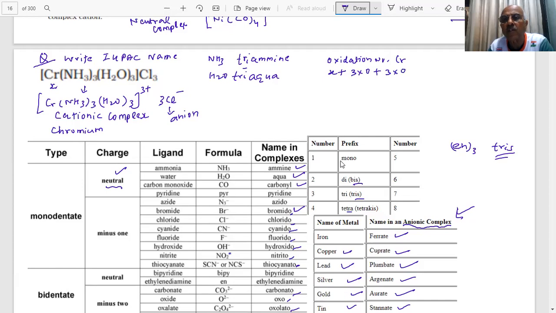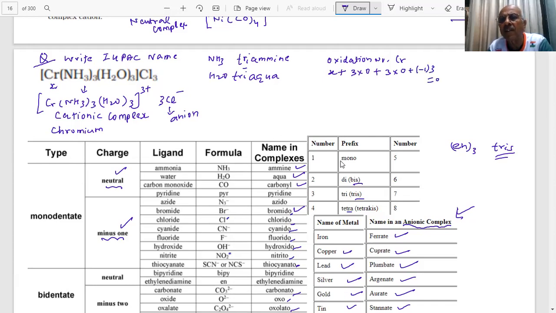X plus 3 into 0 plus 3 into 0. And Cl, where is Cl? There is -1 charge on 1 Cl. It is an anionic ligand. How many are there? 3. So -1 into 3, equal to 0. What is the value of X then?